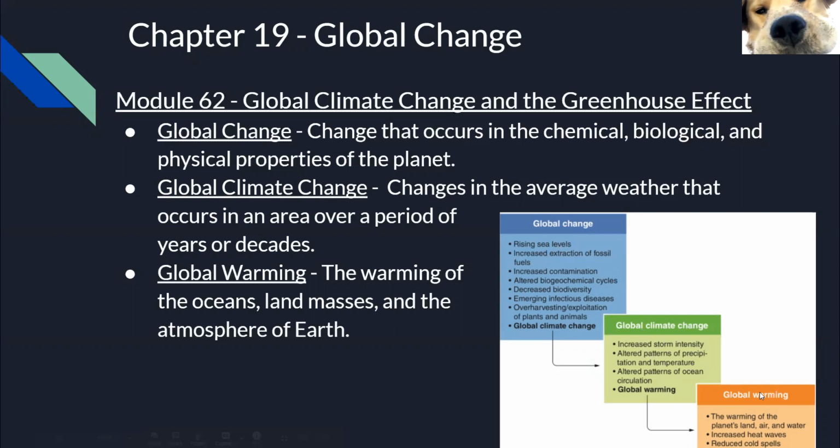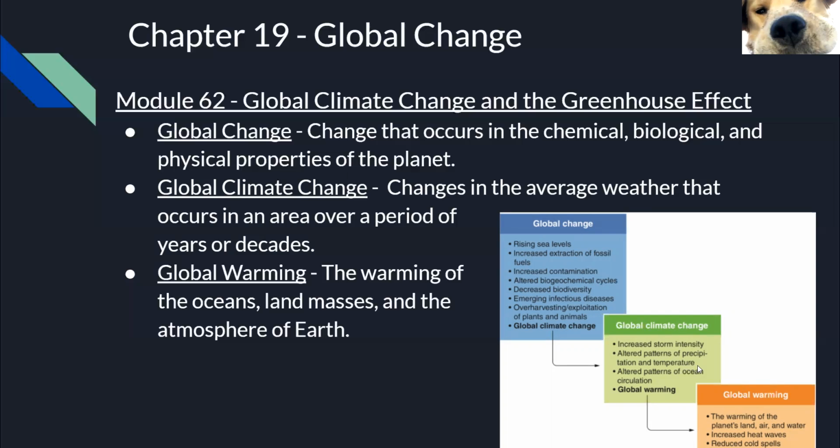Global warming is one of the global climate changes. Other than global warming, we also learned about El Nino years and La Nina years. They are changes in the patterns of ocean circulation, the ocean currents.